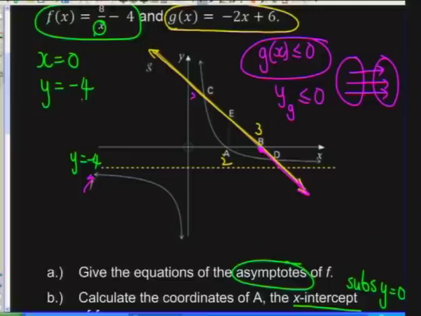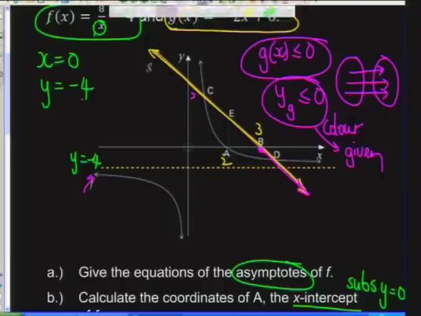is 0. But if I go to the right of 3, if I'm at 4, for example, my y value is negative. If I'm at 5, my y value is negative. If I'm at 6, my y value is negative. So this is what I sketch. This is what I color in. Color it in on the graph, because that is my given. So color the given. Once you've colored the given, you then say, okay, that's what they've given me, the y values. Read the x's. The question is to find x.